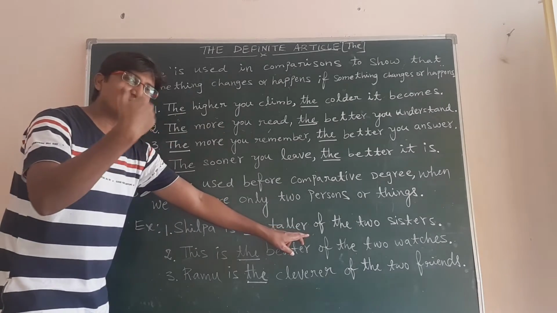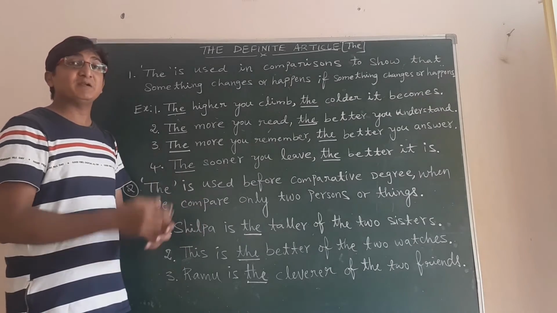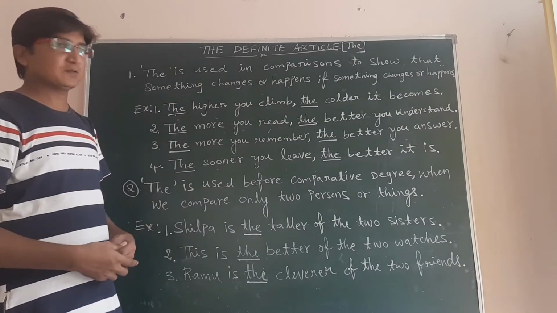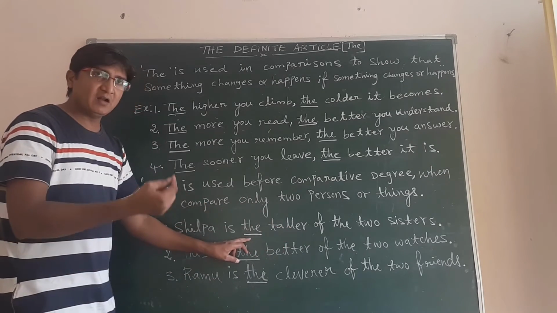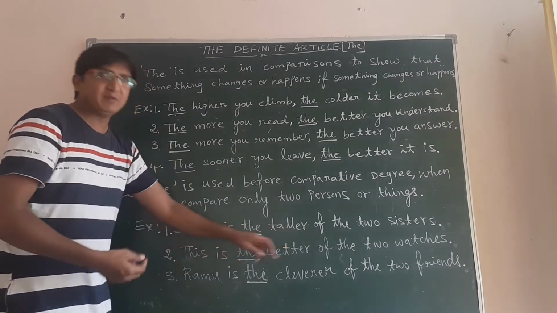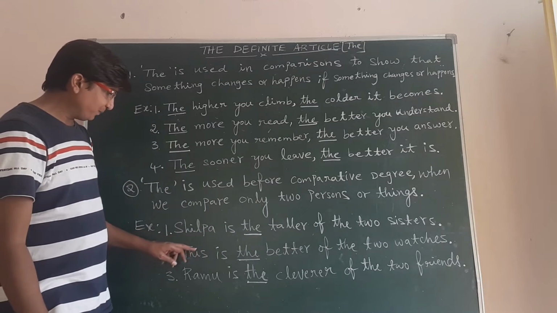But here the comparison is between only two persons, so even though it is the comparative degree, the comes here. That we need to remember.